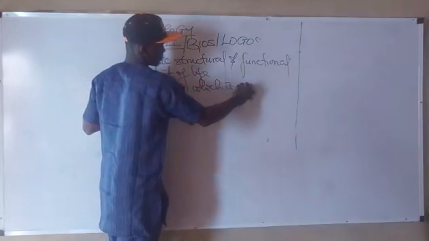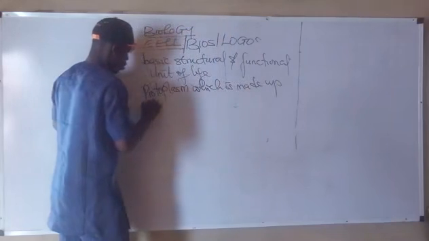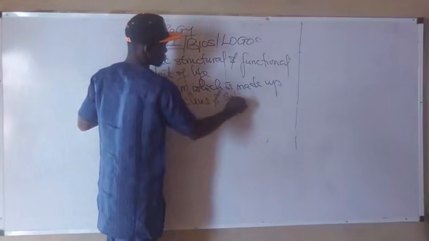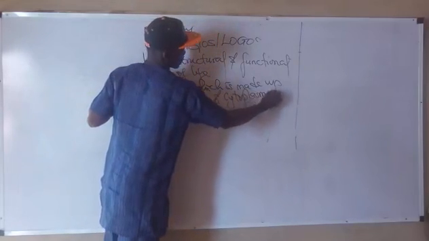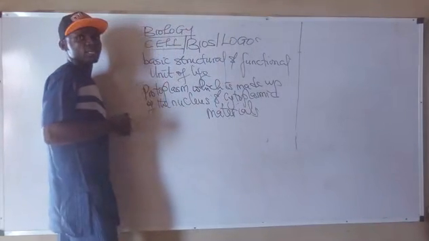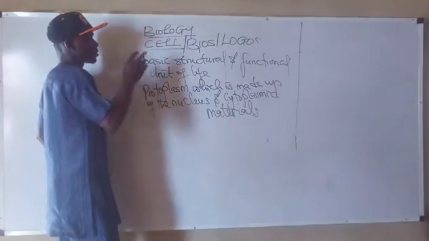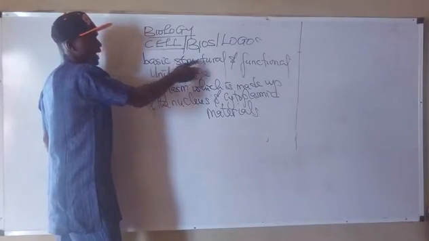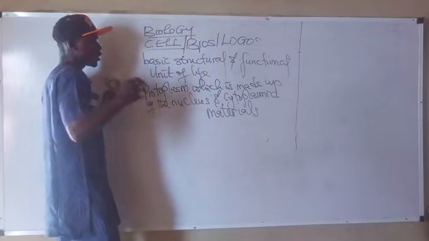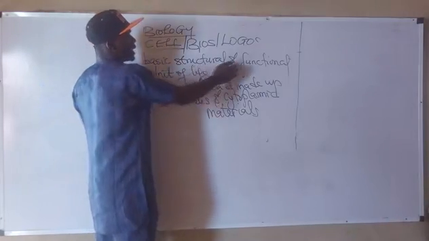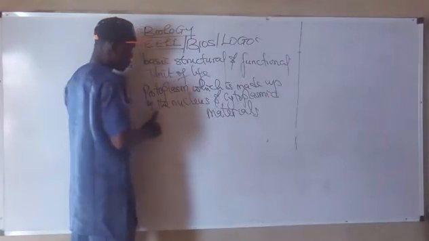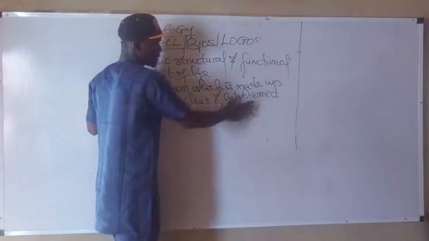which is made up of the nucleus and cytoplasmic materials. Cytoplasmic materials, okay? So, the basic structural and functional unit of life is called the cell. Then, on a wider note, we also say that it is a basic structural and functional unit of what? Protoplasm, which is made up of the nucleus and cytoplasmic materials.